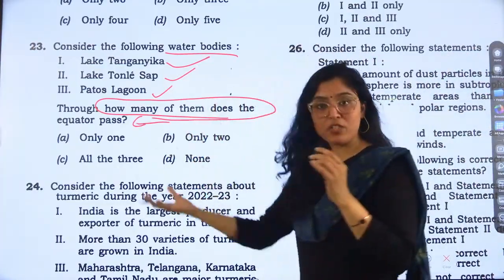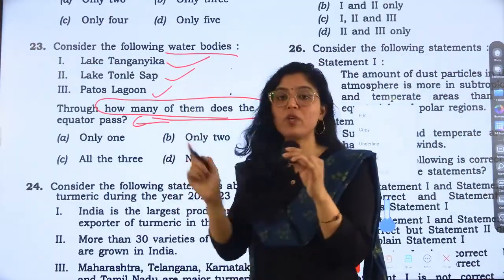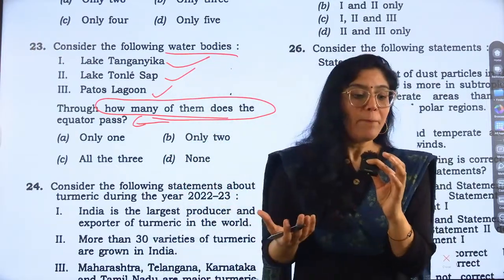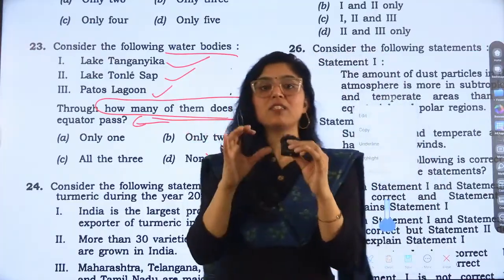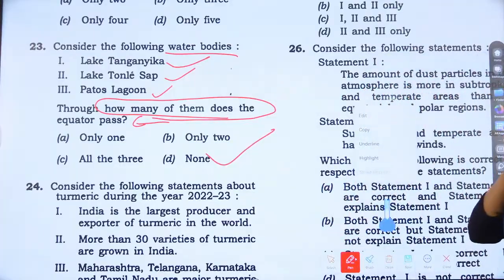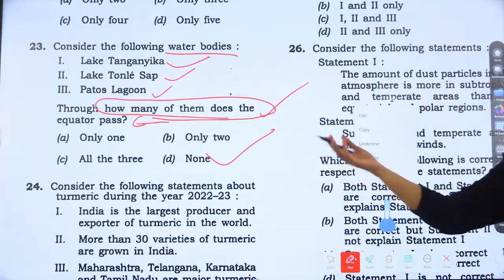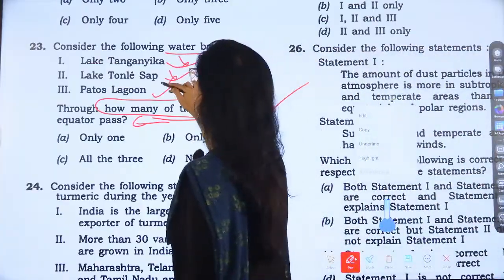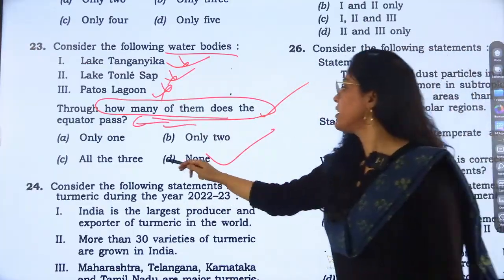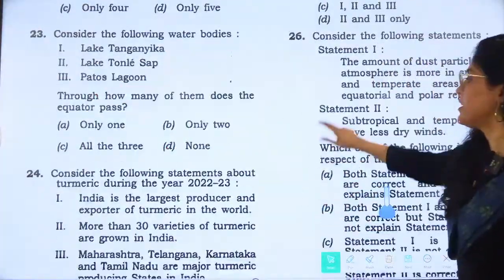This is also a difficult question because mapping is very important, and we do not see it enough. Now we can see how many questions came from maps, right? So places in news and mapping both become important. For this reason, please go and see the map very carefully from now onwards. So these are the water bodies, and how many of them pass through the equator? No lake or lagoon passes through the equator, right? So the answer would be D, none.